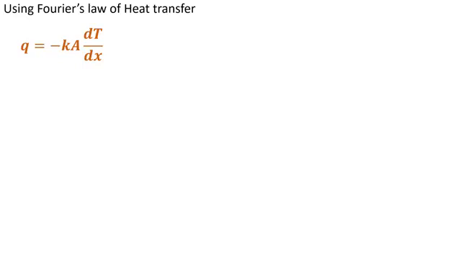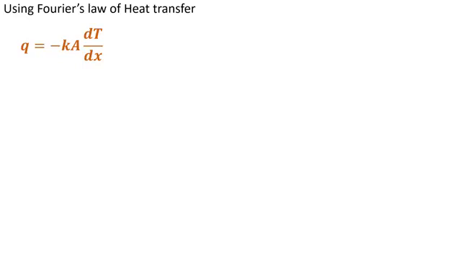The negative sign in the formula shows that heat is transferring in the negative gradient direction, or simply heat is transferring from higher temperature to lower temperature. I repeat, the negative sign shows that heat transfer occurs from higher temperature to the lower temperature.